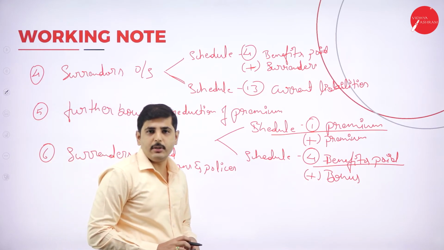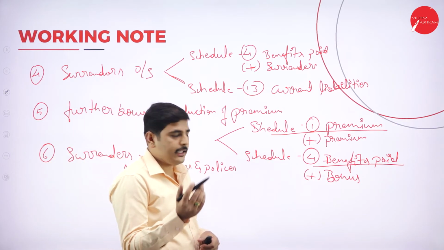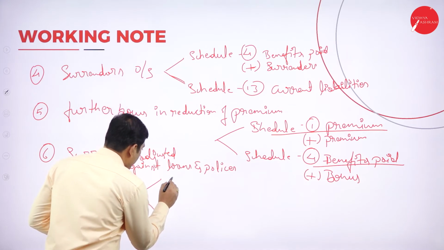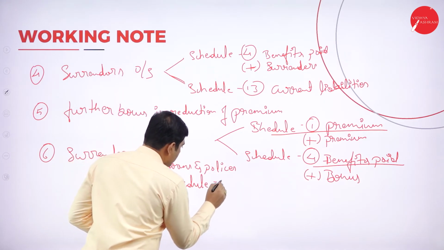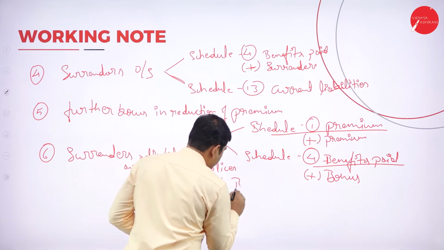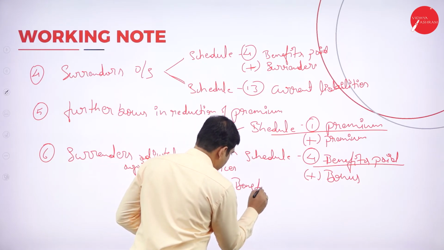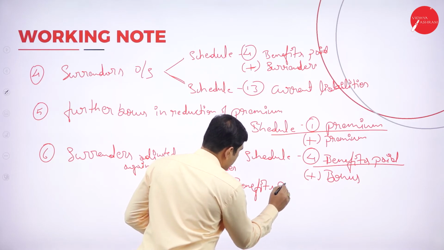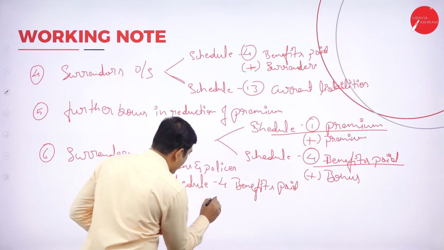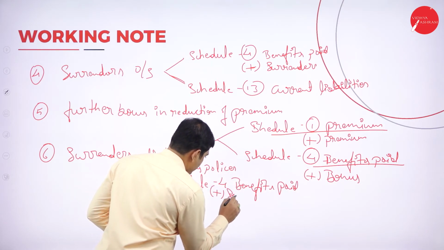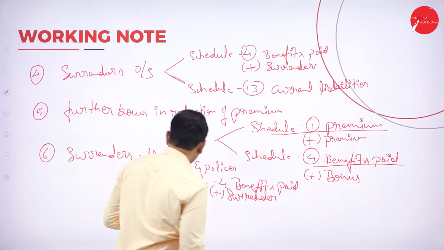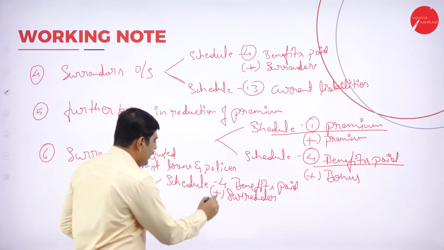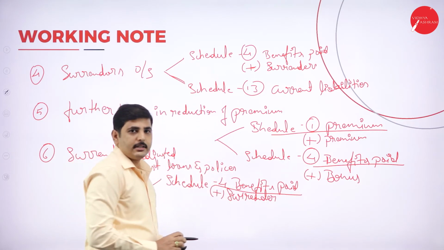So in schedule number 4, benefits paid, add to surrenders.